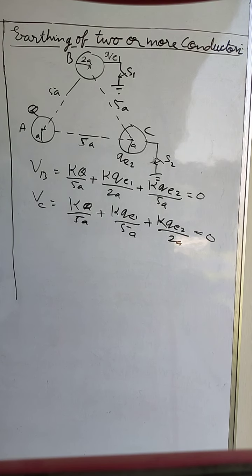Now let us change the orientation a little bit and say that both the switches S1 and S2 are not closed at the same time. Let us close them one by one. Let us say that first we close S1 and S2 is left open.